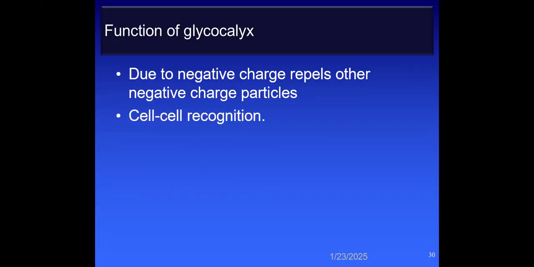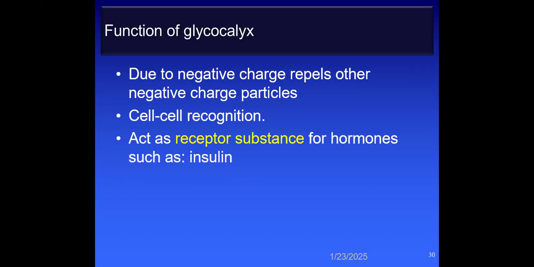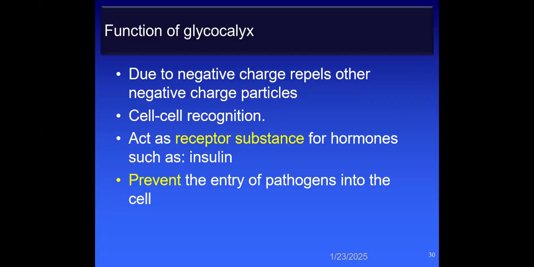This is the property and function of the glycocalyx. Through the glycocalyx there is cell-to-cell recognition, it acts as a receptor for hormones such as insulin, and it also prevents the entry of pathogens inside the cell.